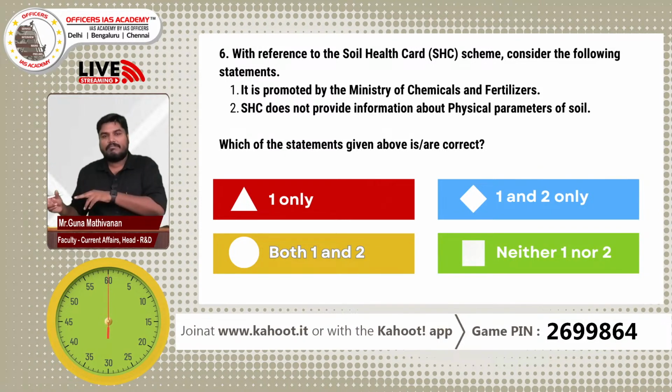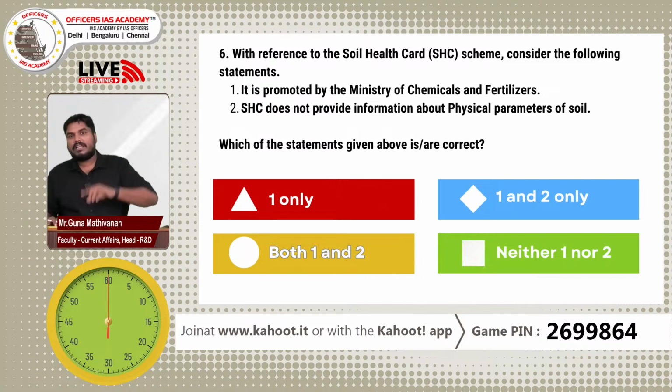In the testing laboratory, we will be measuring 12 parameters. That includes macronutrients, micronutrients and physical parameters, right? So the pH value of the soil will also be measured. All this information will be given on a report card. That report card is called a soil health card.